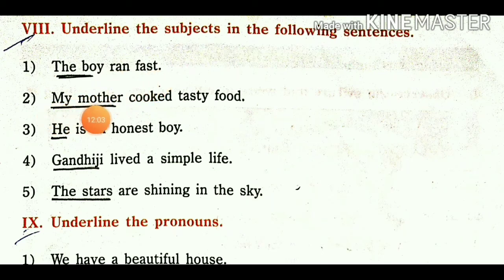My mother is the subject, cooked tasty food is the predicate. He is the subject, is an honest boy is the predicate. Gandhiji is the subject, lived a simple life is the predicate. The stars is the subject, are shining in the sky is the predicate. So I have done all the subjects here, underline.